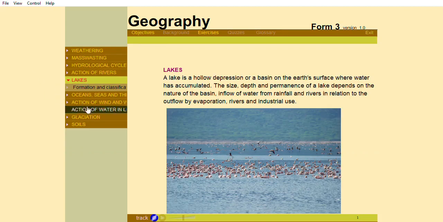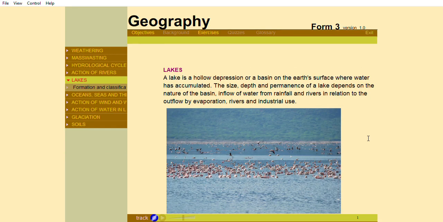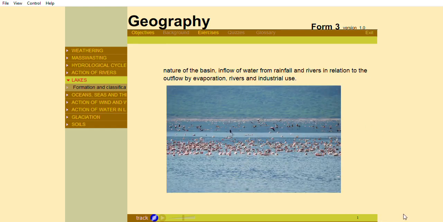A lake is a hollow depression or a basin on the Earth's surface where water has accumulated. The size, depth, and permanence of a lake depends on the nature of the basin, inflow of water from rainfall, and rivers in relation to the outflow by evaporation, rivers, and industrial use.